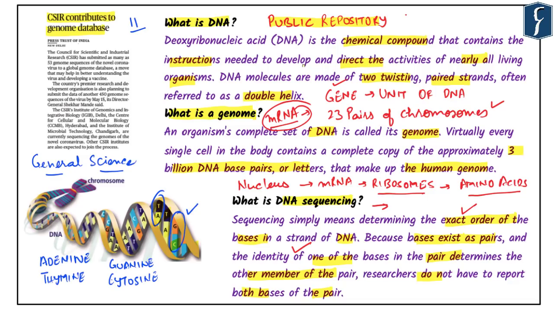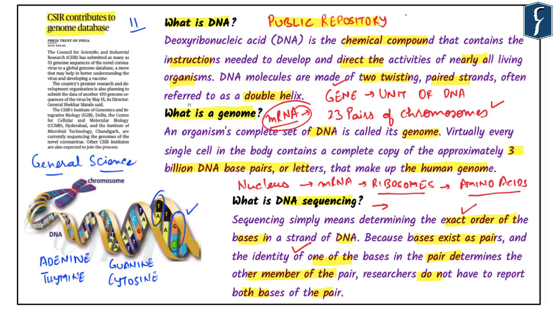The primary objective of the genome database is to make available to scientists an encyclopedia, the entire catalog of the human genome, that is being constantly revised and updated to reflect the current state of scientific knowledge. The genome database basically focuses on gene mapping, but as the genome projects move from mapping to sequence to functional analysis, the focus of this database will be much more broadened in future. And this is what is being highlighted in this particular news.